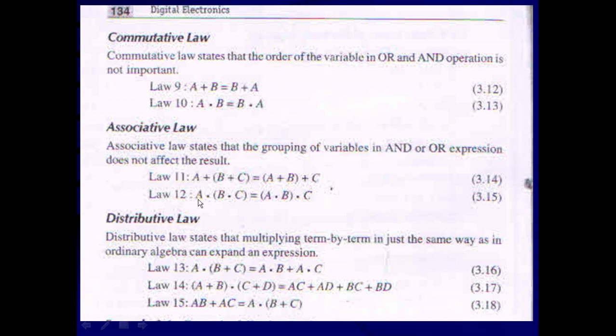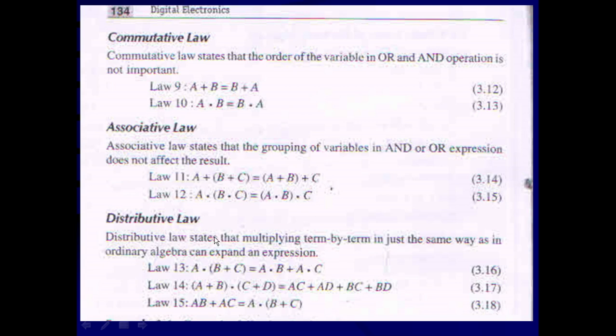Similarly, law 12 is related to AND operations. A dot B dot C is equal to A dot B, which is the association of A and B, and which is going to be combined with the remaining variable C.